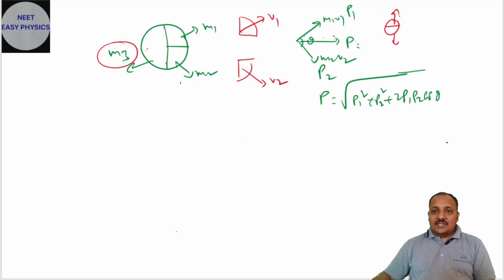With this resultant momentum on the right side, the third piece will move exactly opposite to P.